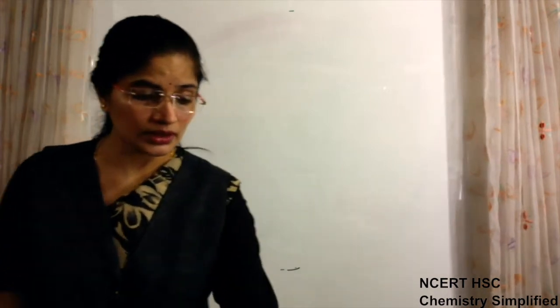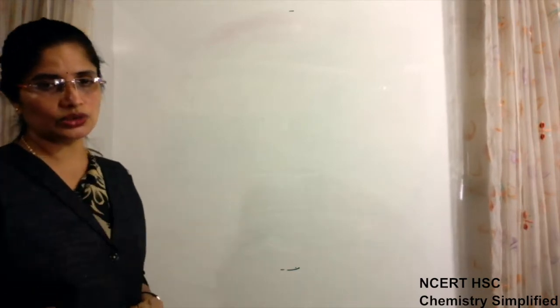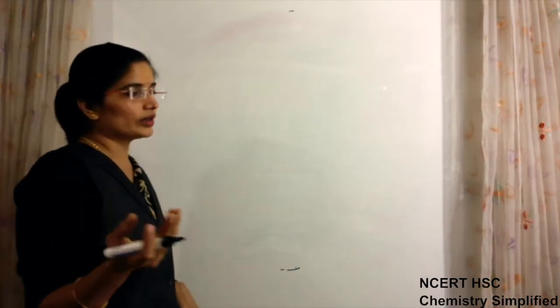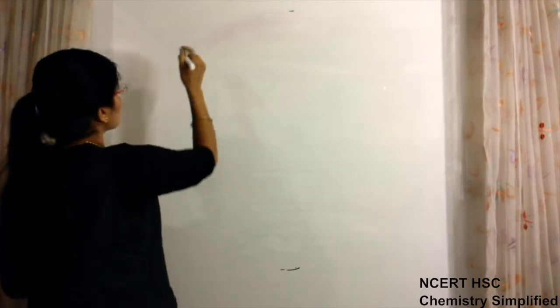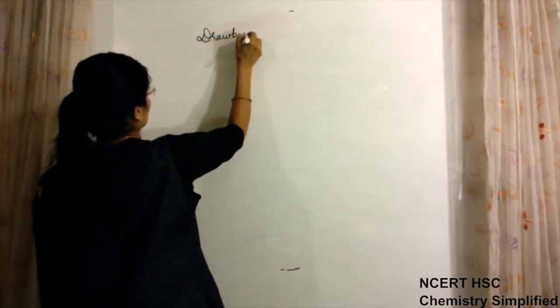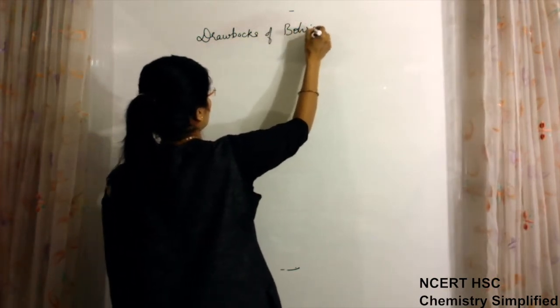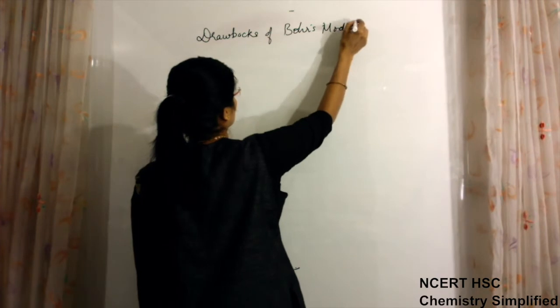Okay. So now what were the drawbacks with Bohr's model which led to this new model to come into existence? So the first point, we will write drawbacks of Bohr's model.